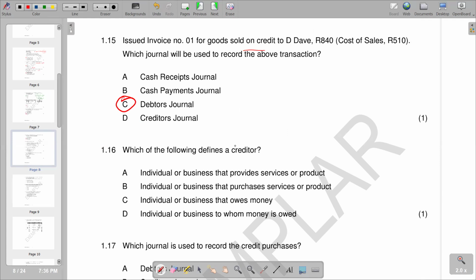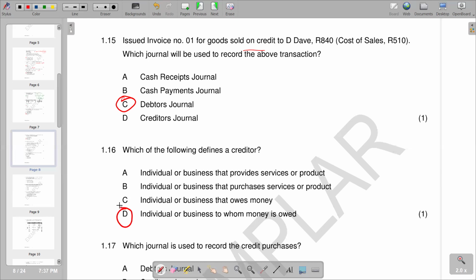Which of the following defines a creditor? The creditor, basically, we're saying, is a business or an individual who we bought goods from on credit. So let's try to see according to our options. An individual or business that provides services or product, but we don't know whether it's purchases, services or product, so we don't know whether it's cash or credit. Again, an individual or business that owes money, and then the individual or business to whom money is owed. To whom money is owed means we are owing that individual or business money. So remember, that is the description that we are looking for of a creditor.